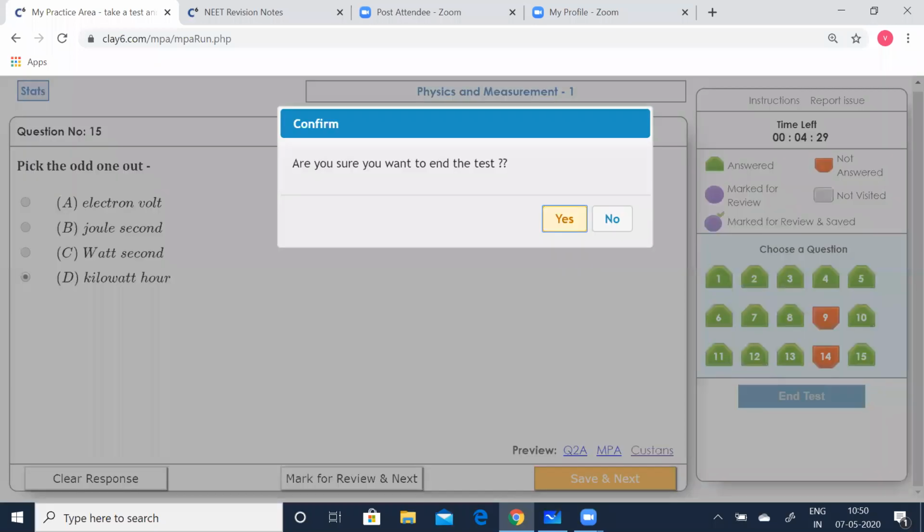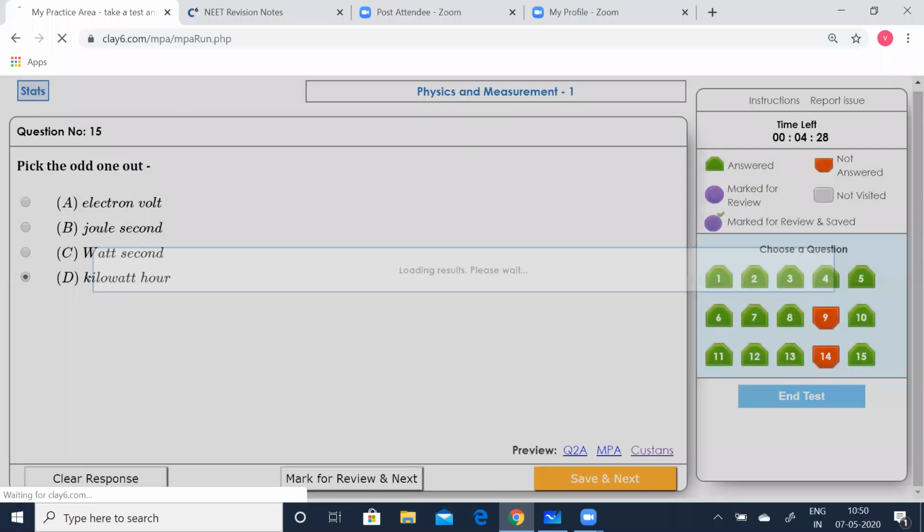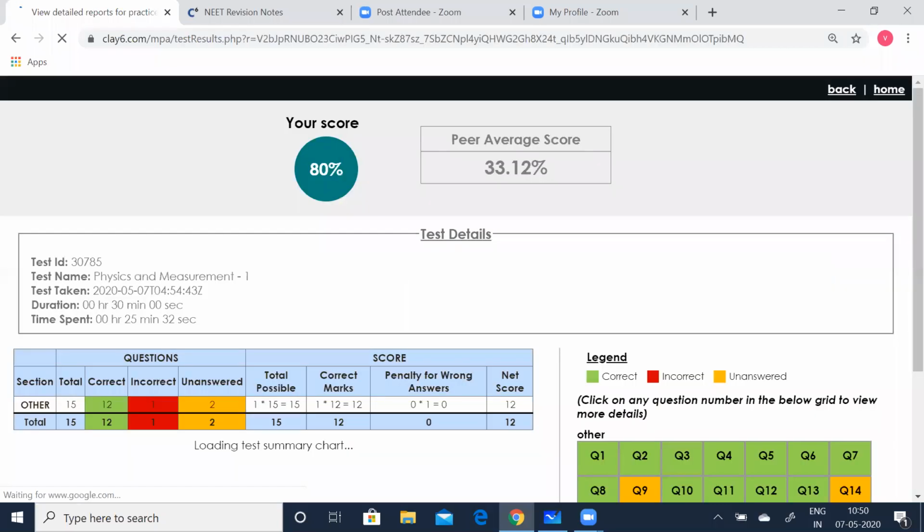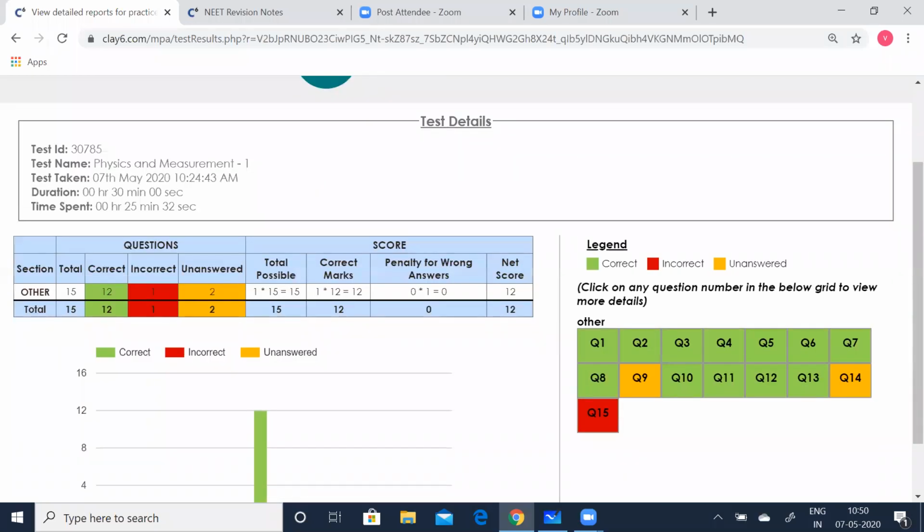Now finally you can end the test. Yes, you are sure to end the test. The results are getting loaded. So you can see which are the questions you went wrong. I deliberately went wrong just to show you this.